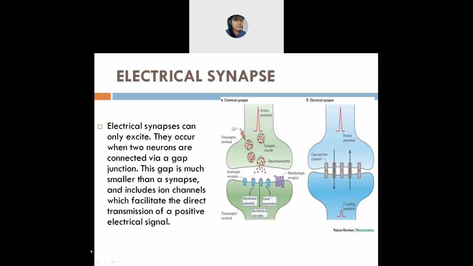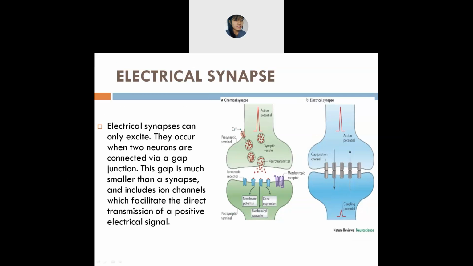Okay. Next is the electrical. In this electrical synapse, what will you get? You will get it mostly in the CNS. CNS means central nervous system. So what will they do? This electrical synapse can excite, which means they can excite from one neuron to the other neuron.